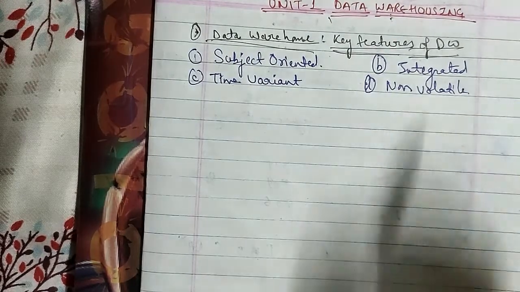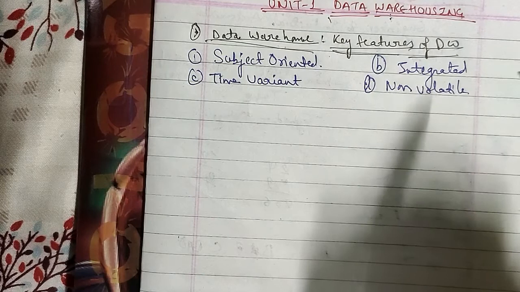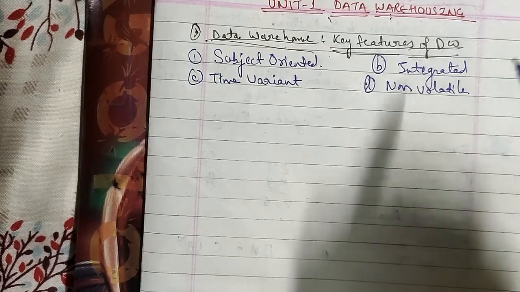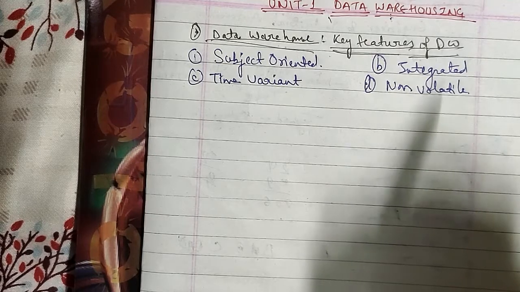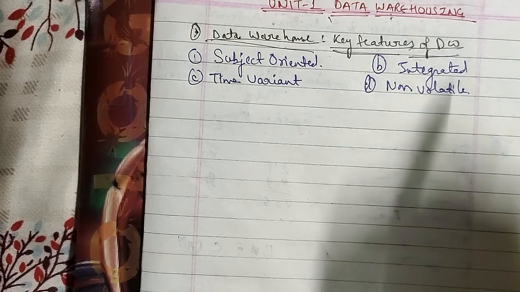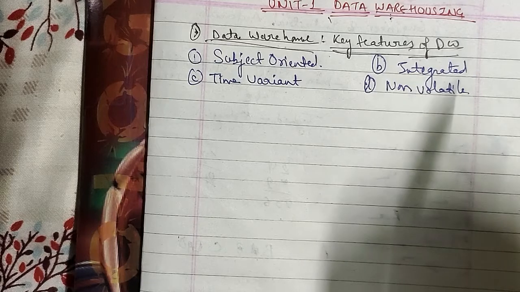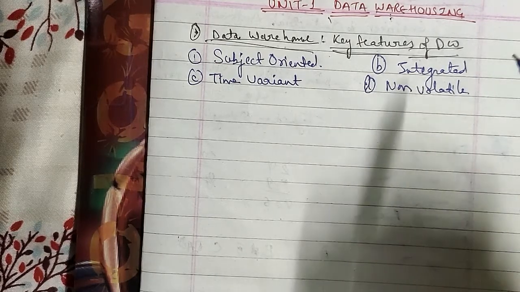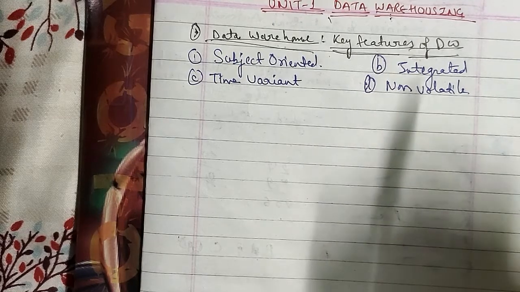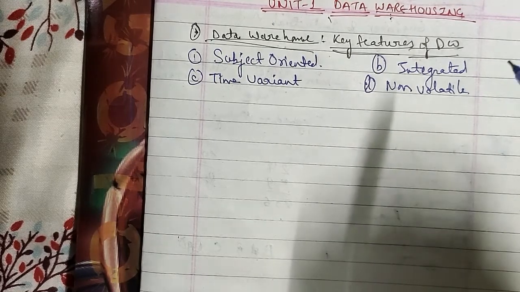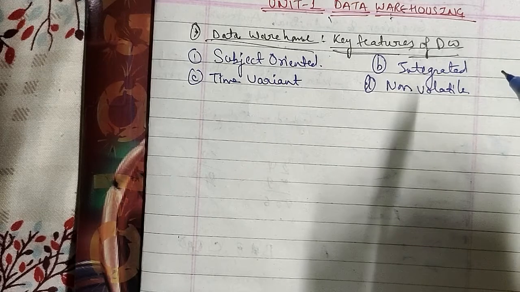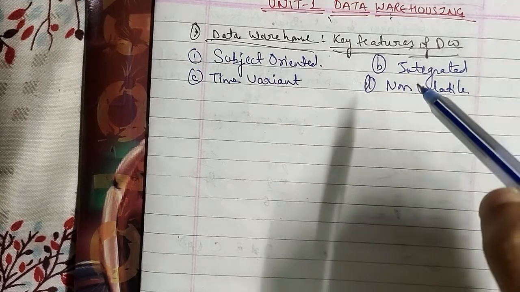In non-volatile, the data warehouse is a physically separate data storage which is transformed from the source operational RDBMS. The operational updates of data do not occur in the data warehouse, that is, update, insert and delete operations are not performed. Two data processing operations are performed: initial loading of the data and read. Therefore, the data warehouse does not require transaction processing, recovery and concurrency capabilities, which allows a substantial speed up of data retrieval as well.